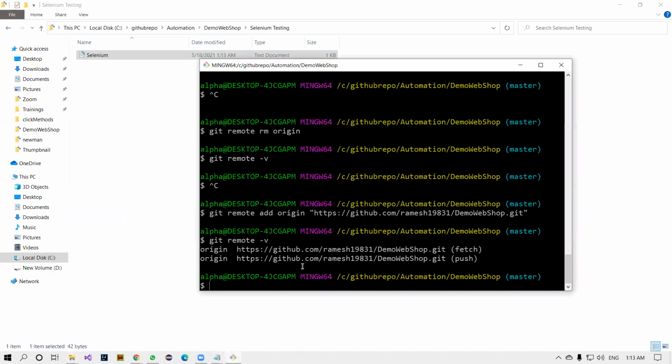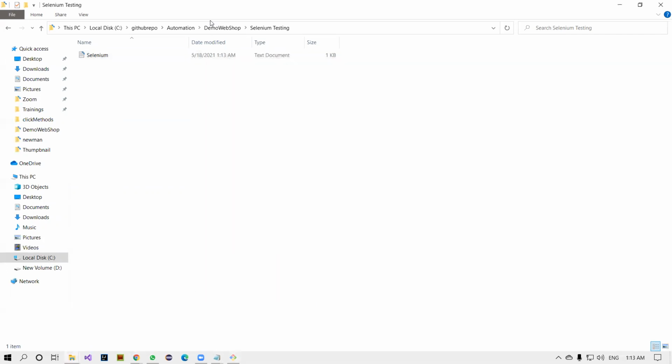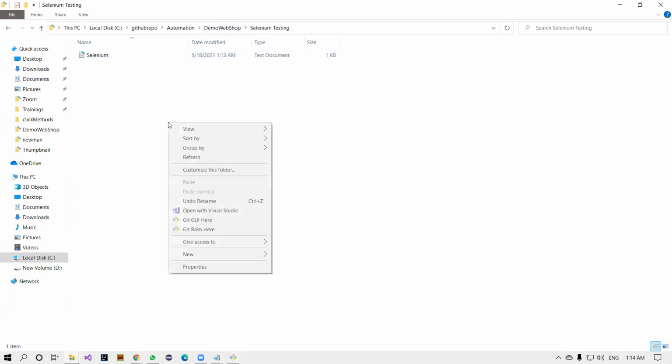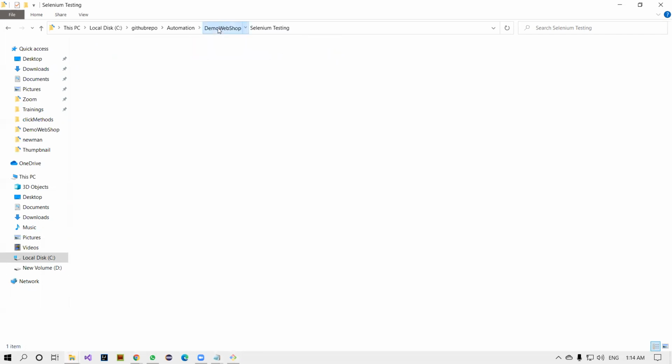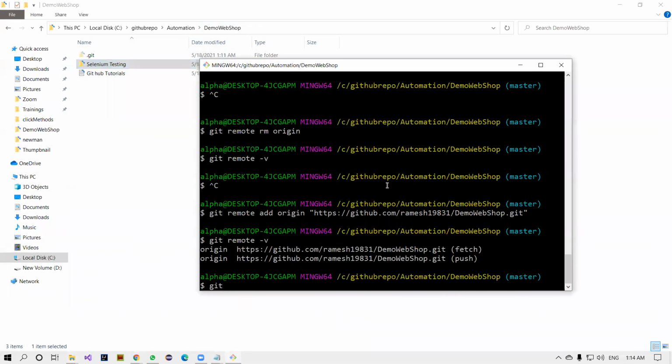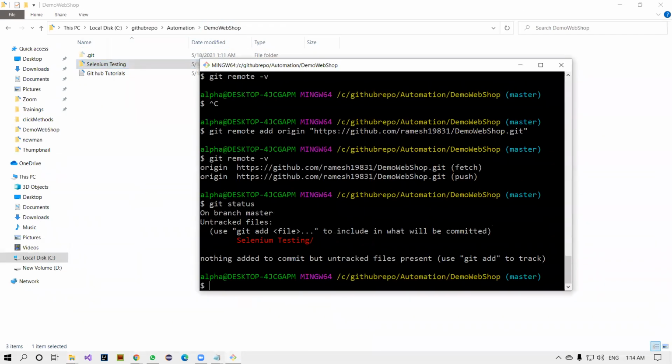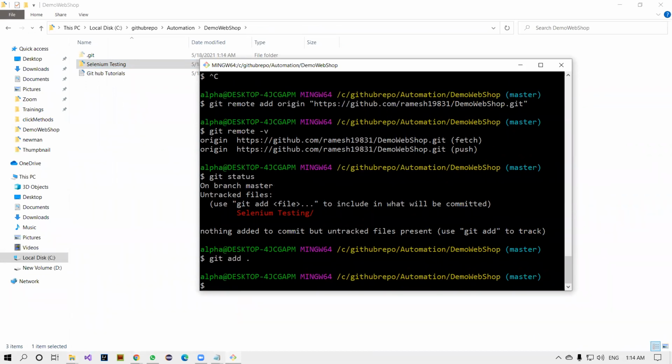Now come back here, Git bash. Now what you do once you add the files, and one more thing, guys. Here you are creating the folder, and inside that you're creating one more folder. You don't need to open the Git bash here, because your actual path is the project level. You'll be here only. Now git status. See, Selenium testing folder is added. Now the same commands: git add, git commit -m, and some message like Selenium added new folder.